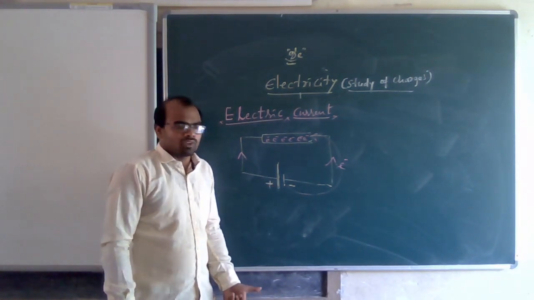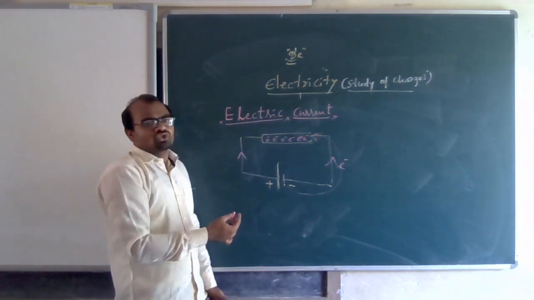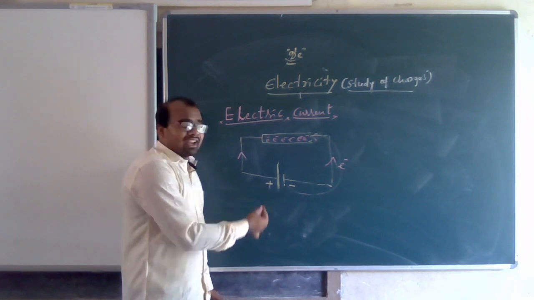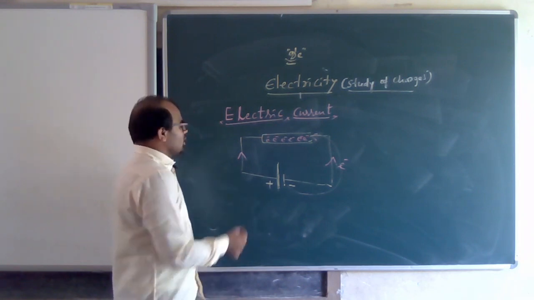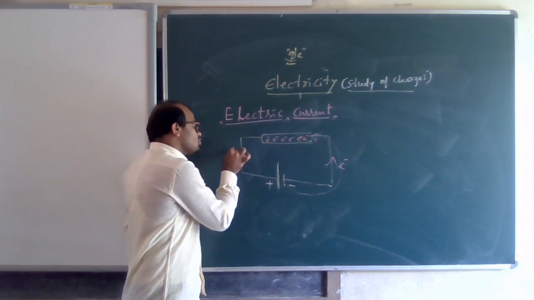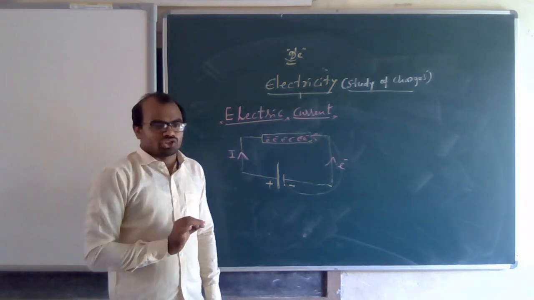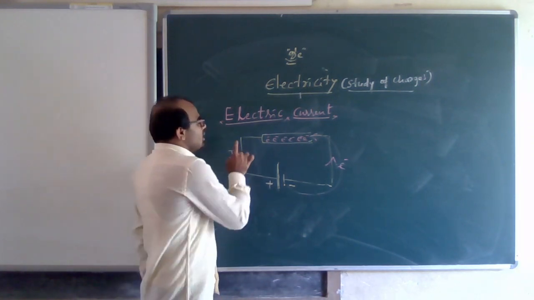They considered positive as higher potential and negative as lower potential, so they thought electric current will flow from positive to negative. So this is electric current.